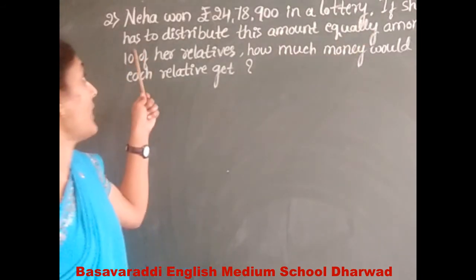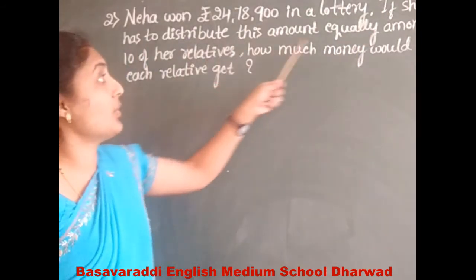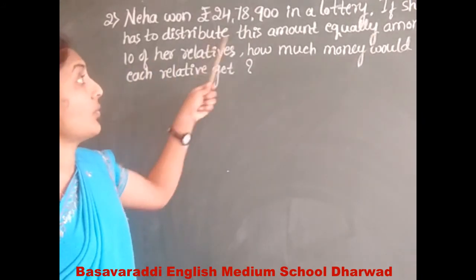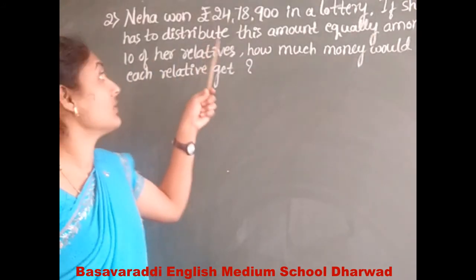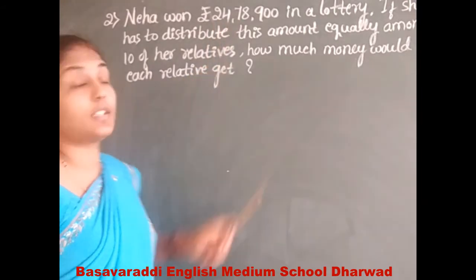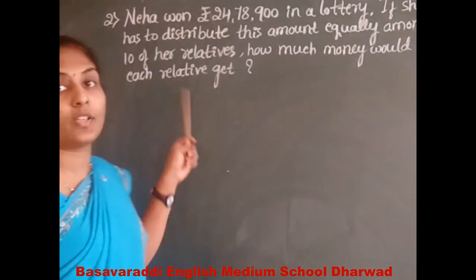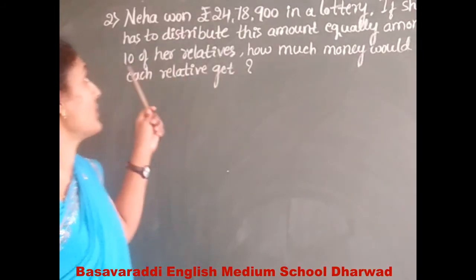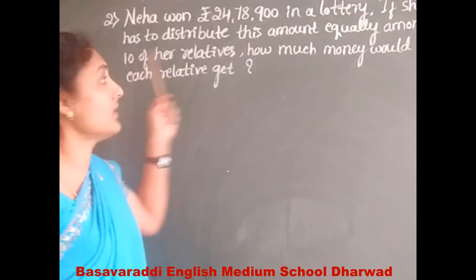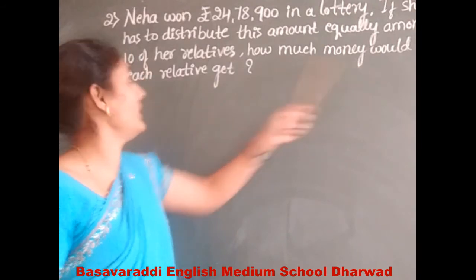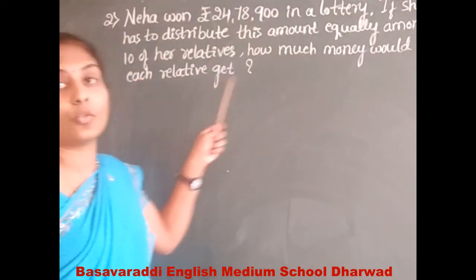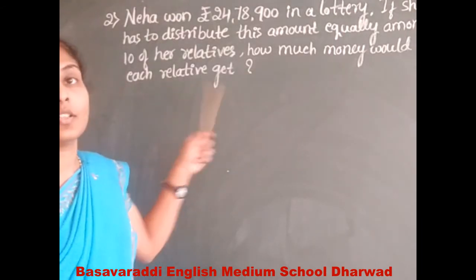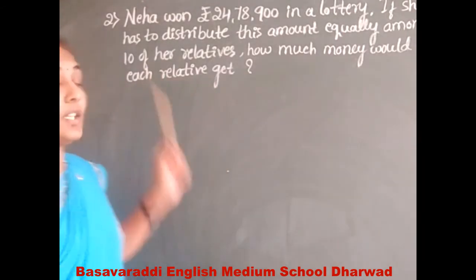If she has to distribute this amount equally among 10 of her relatives, how much money would each relative get? We have to find out how much money each relative would get.